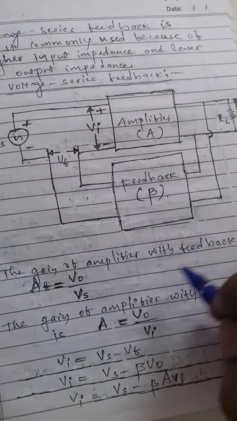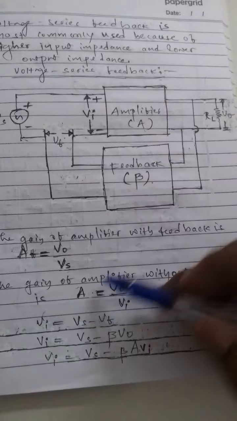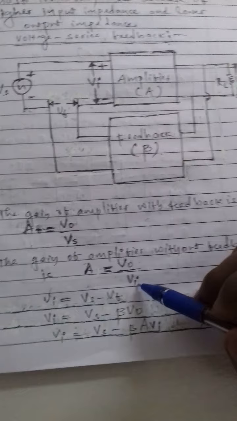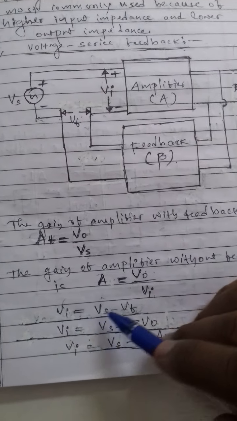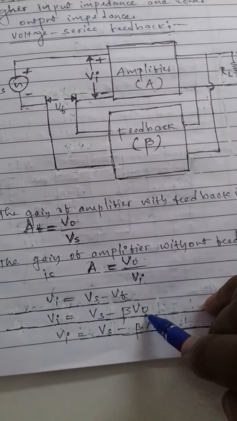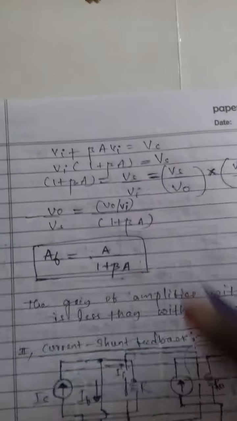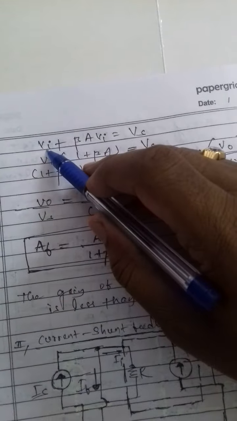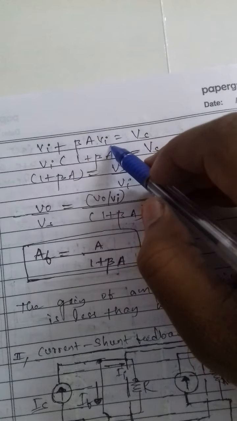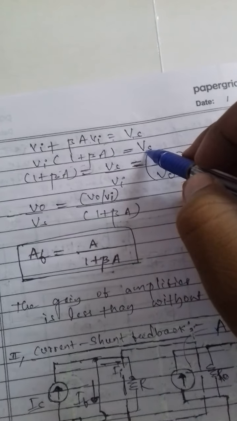The gain of the amplifier with feedback is Af equals Vo upon Vs. The gain of the amplifier without feedback is A equals output voltage upon input voltage. So the input voltage Vi equals Vs minus Vf, and Vi equals Vs minus beta Vo. Vi equals Vs minus beta A Vi. Now Vi plus beta A Vi equals Vs, so Vi into bracket of 1 plus beta A equals Vs.